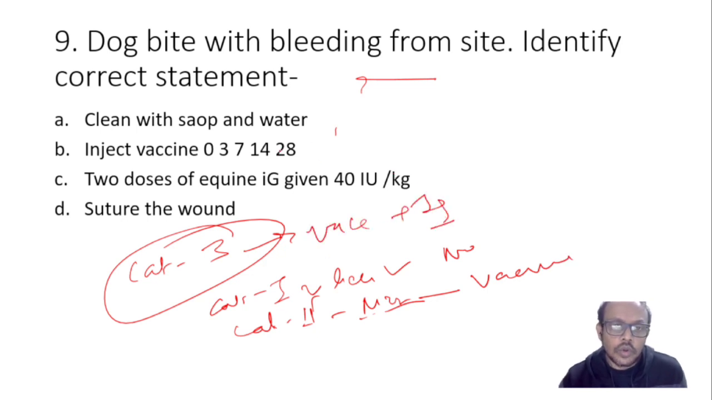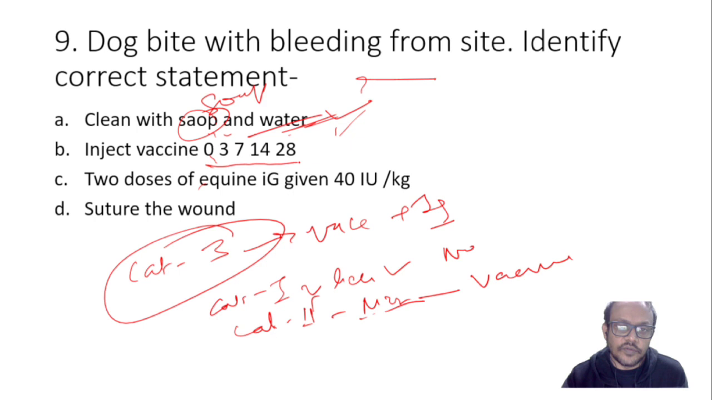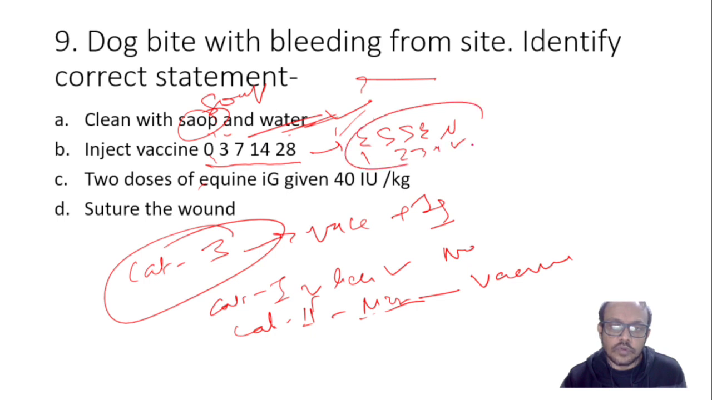First of all, in all the cases, you have to clean with soap and water. You have to wash that. So, this is right. Vaccine on days 0, 3, 7, 14, 28. This is the Essen regimen. 5 doses, 1, 2, 3, 4, 5, is the Essen regimen, and the 4-dose regimen is the Thai regimen.